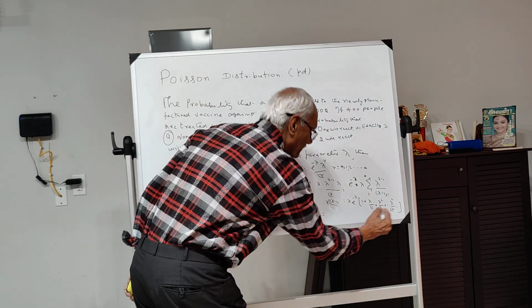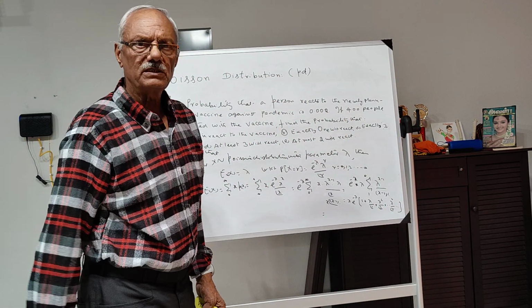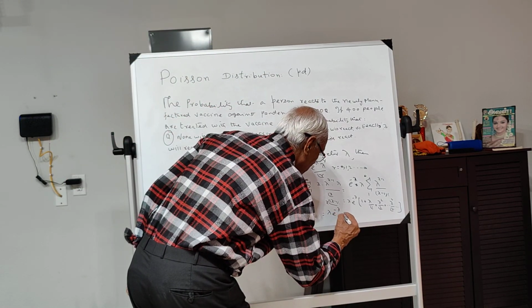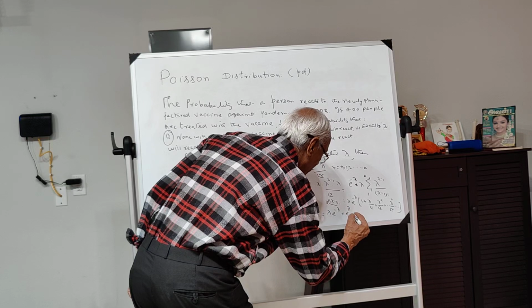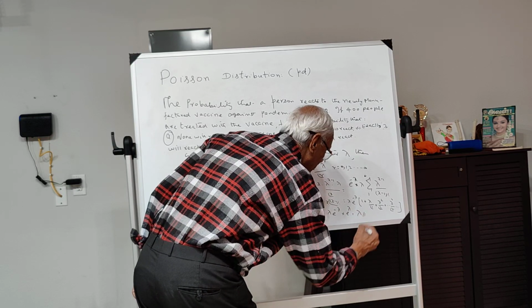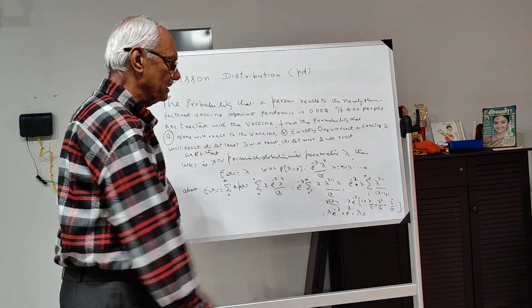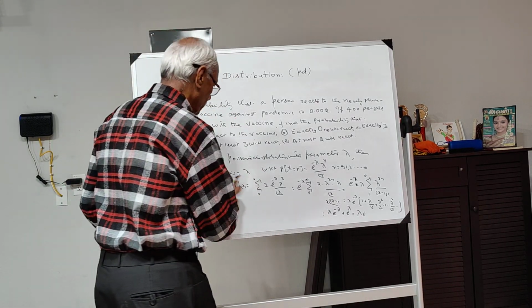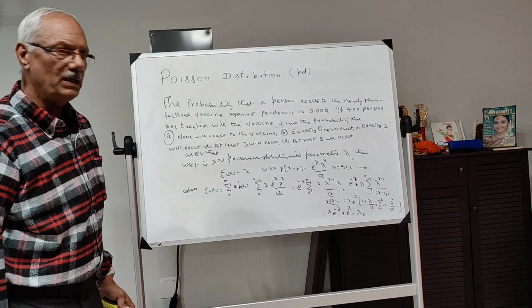So this is nothing but an exponential series. So this is lambda into e to the power of minus lambda into e to the power of lambda, that is equal to lambda. So I have proved that E of x is equal to lambda.